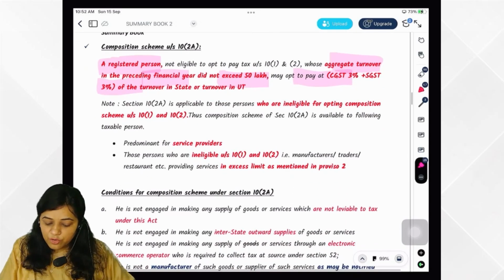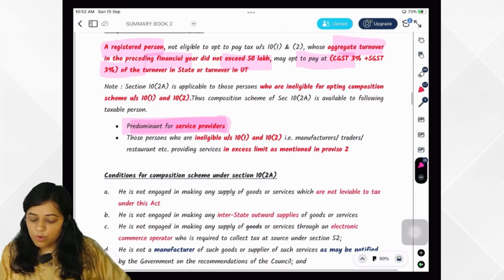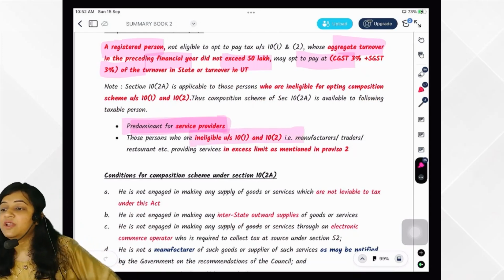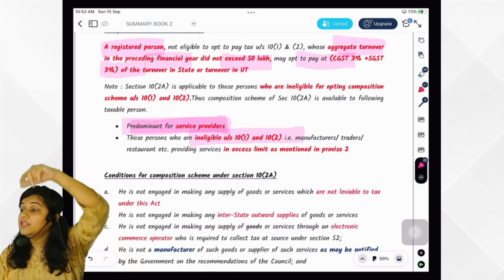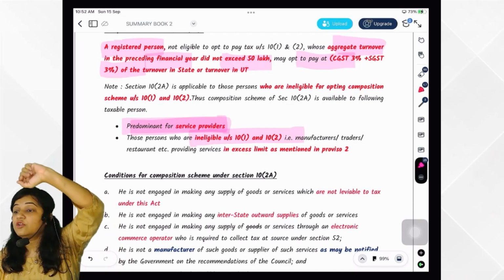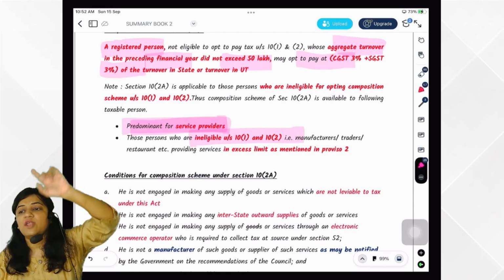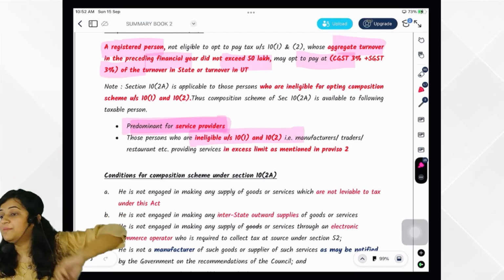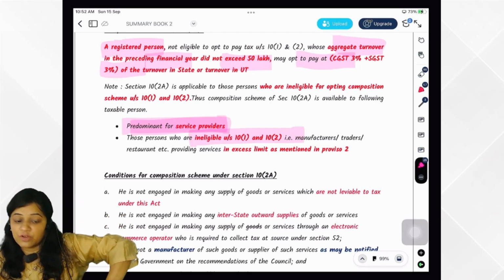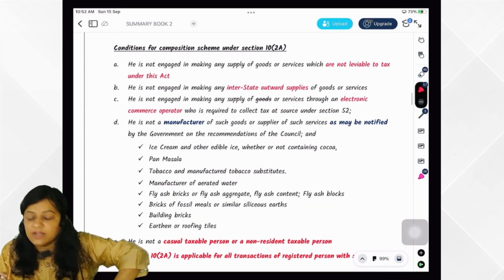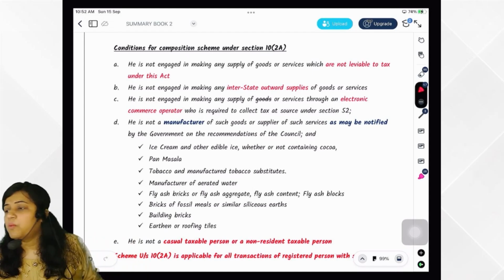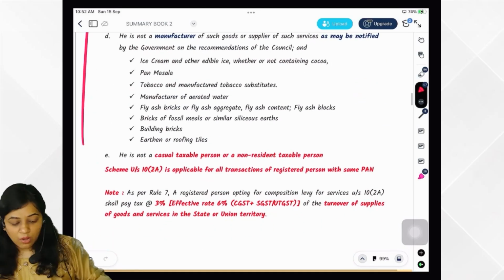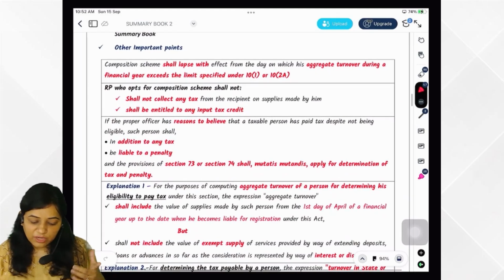Now, for whom is this scheme available? Predominant service providers and those who are not eligible for 10(1) and 10(2), maybe because they have provided services in excess of the proviso mentioned, that proviso being 10% of turnover in the state or union territory or 5 lakhs. Then you come here and take the benefit if your aggregate turnover is not more than 50 lakhs in the preceding financial year. What are the conditions for 10(2)(a)? Same conditions, except one. What difference? Here the service provider restriction is not there. Why is that not there? Because this scheme is for service providers. Rest all conditions are the same. Okay. And then a few other important points we'll see.